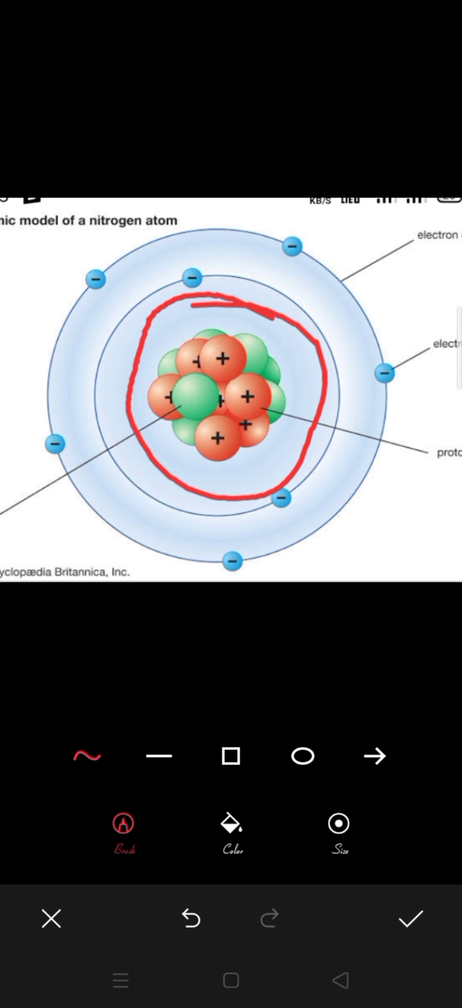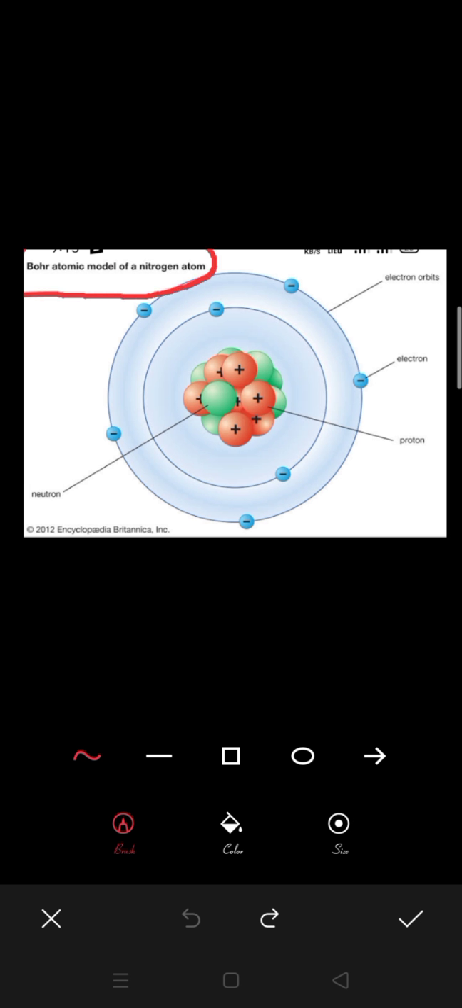Here are positively charged and negatively charged particles, and neutral particles. It is Bohr's atomic model of the nitrogen atom, with its electronic orbits, and these are electrons, the negatively charged particles, and here are the positively charged particles, which are named protons, and this minus symbol is representing electrons, and the neutrons are this green type of particle which is neutral in charge. They have no positive or negative charge.